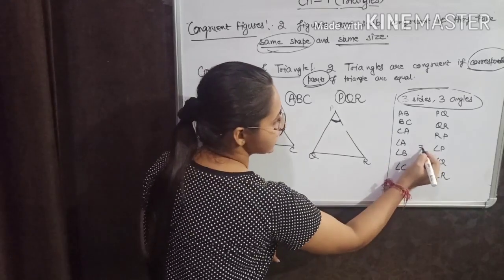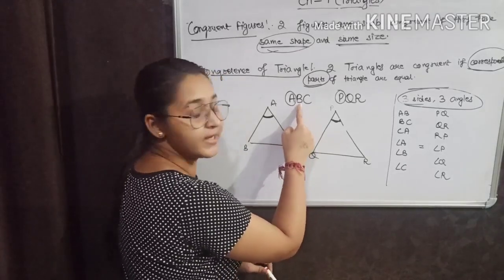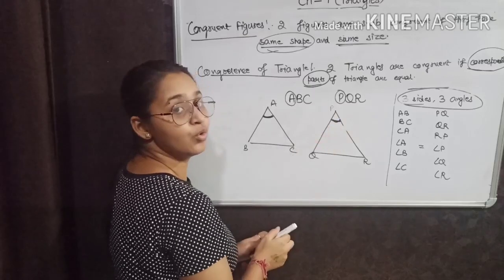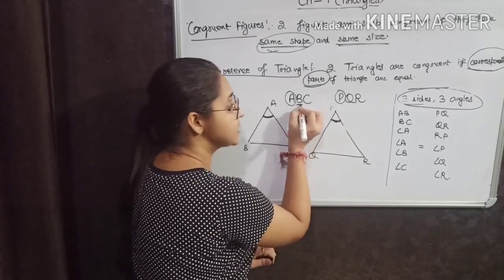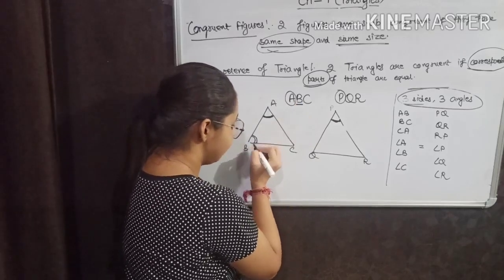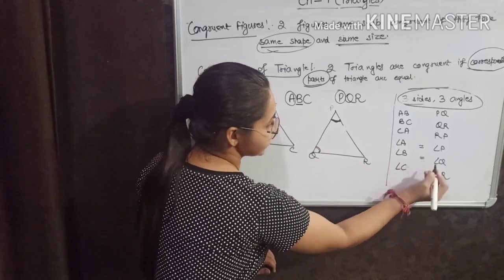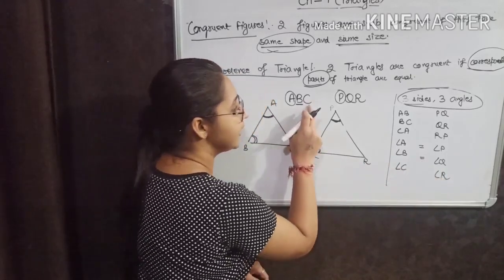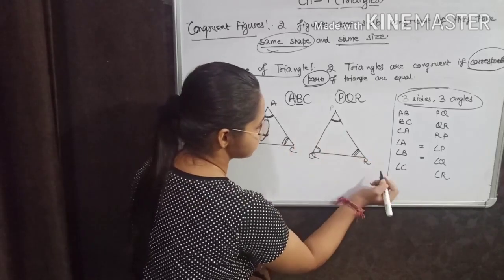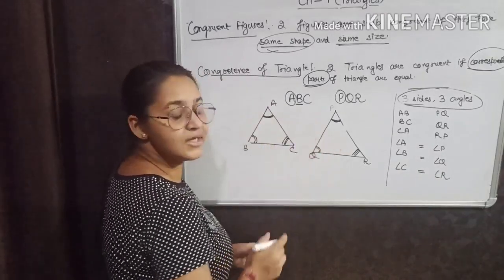Now, what is the corresponding vertex to vertex B? After A it is B and after P it is Q. That is, on second place B vertex is here. It means angle B must be equal to angle Q. This is the second condition. Third condition is angle C is equal to angle R. Very good. Now, the three angles are done.